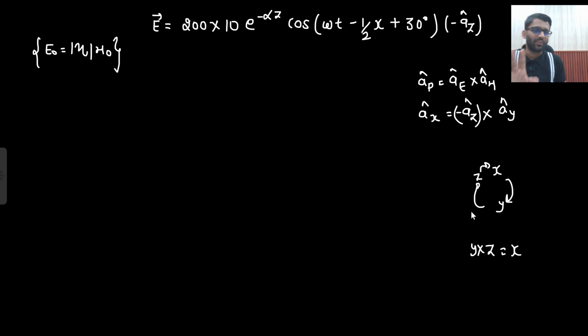I think you should be habitual with that, and you should be able to write this down on your own. This is how I am going to write ax, ay. Then what do I know? I need something cross y, so this has to be in z only. So z cross y I need. Z cross y is giving me minus x, but I actually need plus x. So a negative sign I am going to put here. So this is the complete expression of the electric field.